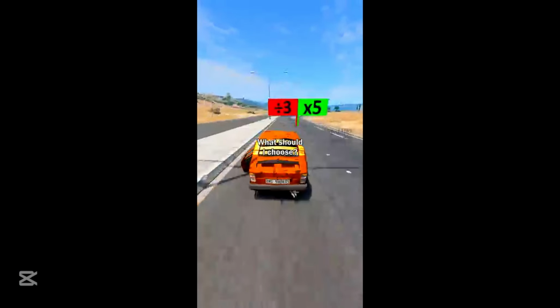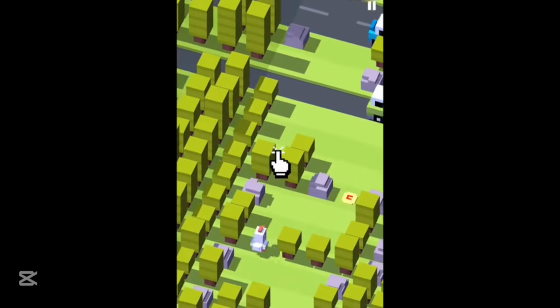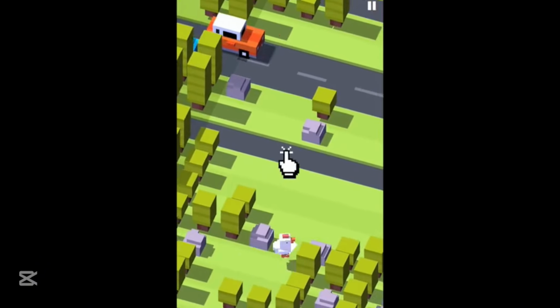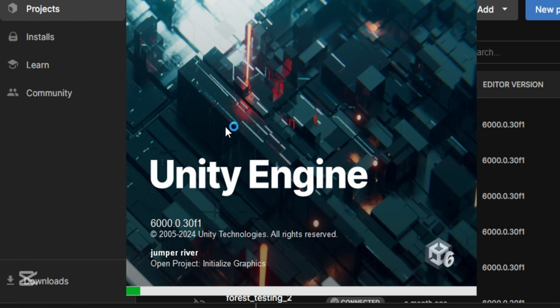First I chose there should be actually hard, not those freaking stupid mobile games. Then there should be no ads at all, which is kind of obvious. And then no purchases, so 100% free. It could be fun if it reminds a little of the Kosovo game you might know with the bird. It came out a couple of years ago and it's pretty fun. I would recommend it.